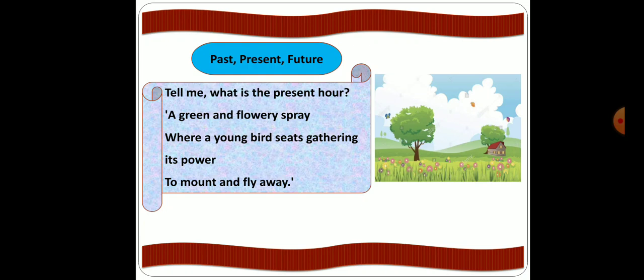So the child is comparing his life to the young bird who is gathering all its strength to fly beyond the trees, beyond the sky, and fly right toward the world and explore the world. In the same way, at this stage the child wants to fly away. So he is gathering all his strength, knowledge and information that will help him one day to go out in the world to make his name and gather achievements.